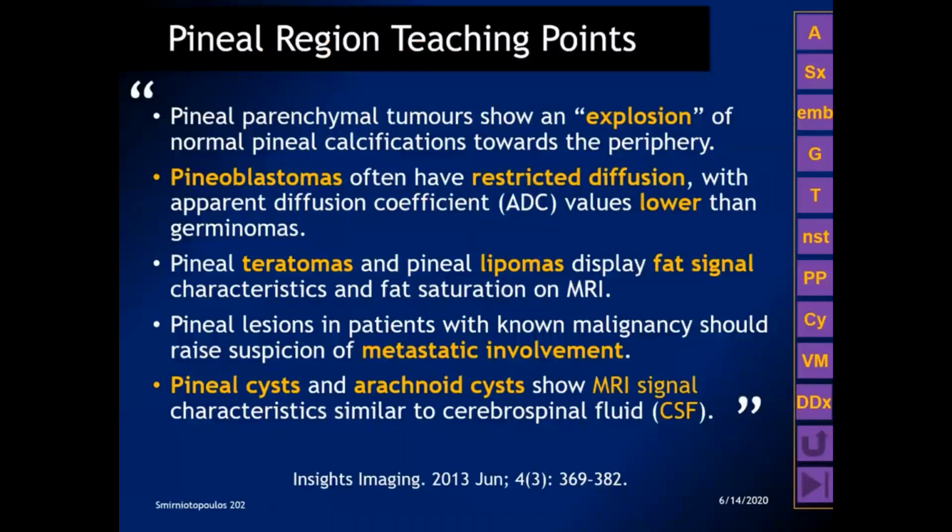If we want to summarize some important pineal region teaching points from an excellent review article from Insights into Imaging, pineal parenchymal tumors have an explosion of pineal calcifications. Pineoblastomas can have restricted diffusion. Pineal teratomas and lipomas can have lipid signal intensity. Pineal lesions in patients with a known malignancy should include the possibility of metastatic disease in the differential diagnosis. And pineal cysts and arachnoid cysts will show the appropriate fluid signal similar to CSF.